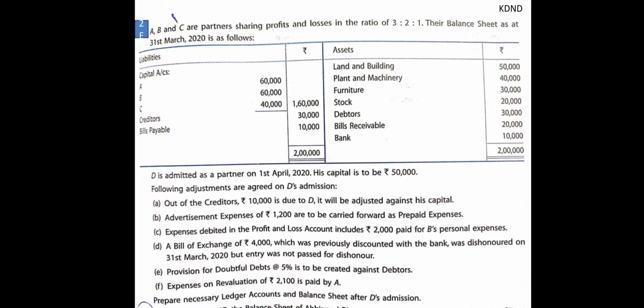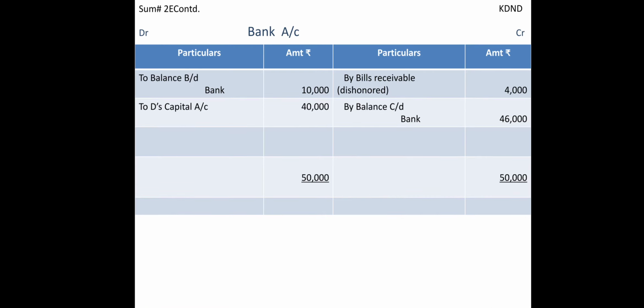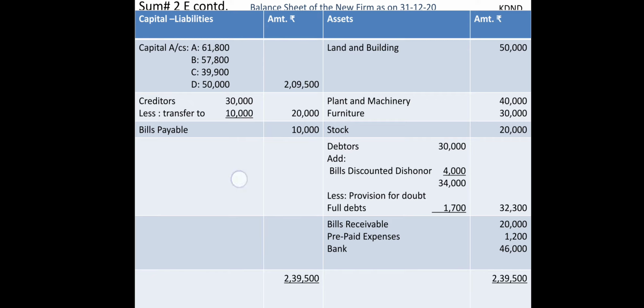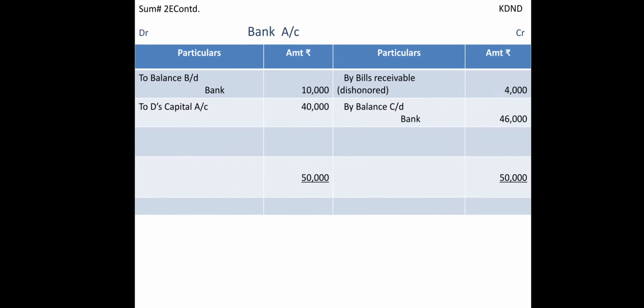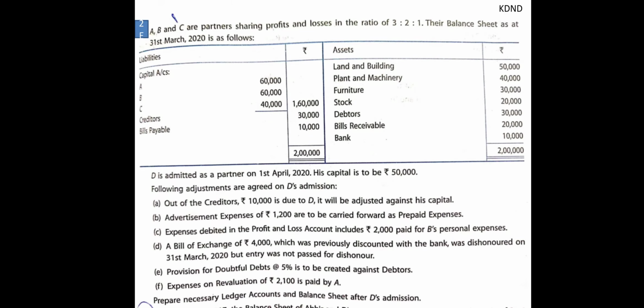And at the same time, now the creditors. Out of the creditors, 10,000 is due from D. I had not explained that at that time because I knew it might have consequences. So 30,000 is the creditors, now it will be turned into 20,000 because it is transferred to D's account. So now 20,000 is the creditors, and you can see in the capital account by creditors transfer and by bank 40,000. So this way our accounts will be settled with D of the creditor.